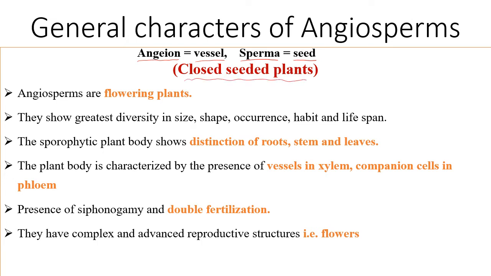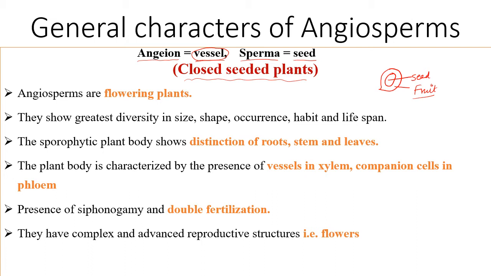So if you see, say for example, mango, this is the seed of mango, and if you see the shape of the fruit of mango, this seed in fact is covered with this fruit, and this fruit here is considered as a vessel or a cover, and all such plants are called angiosperms.